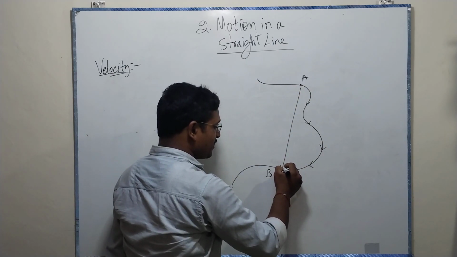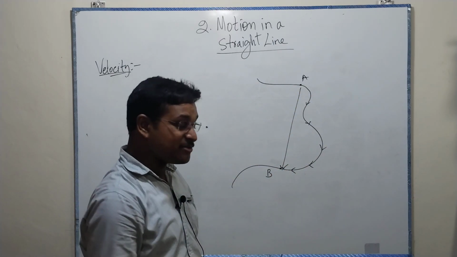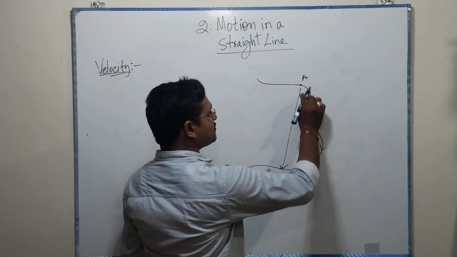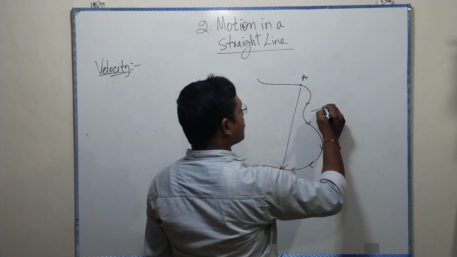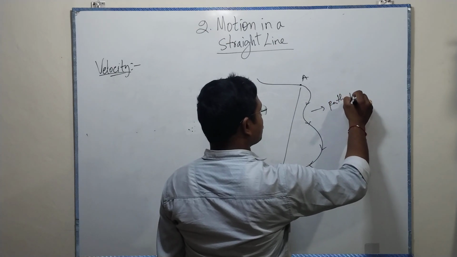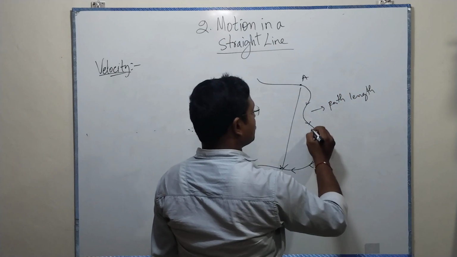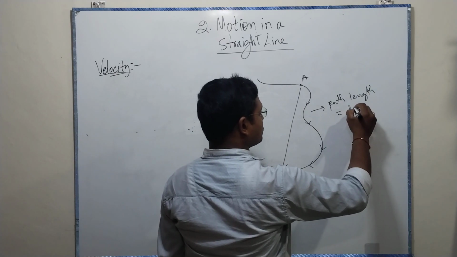Displacement is this one, A to B directly in a straight line. What is distance? It's the path length. This path length is called distance.